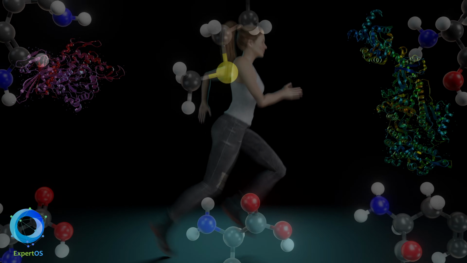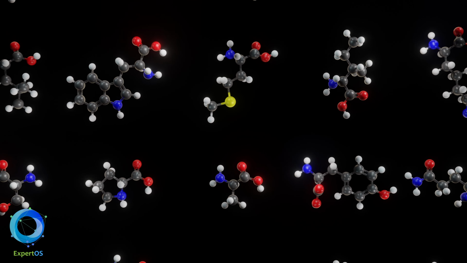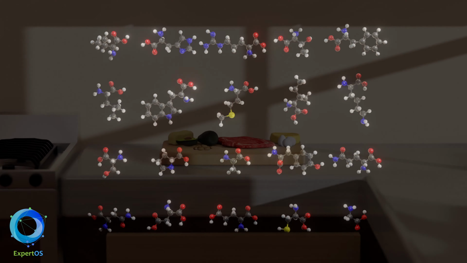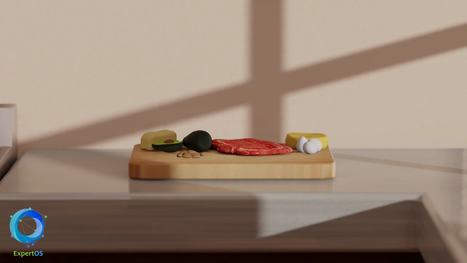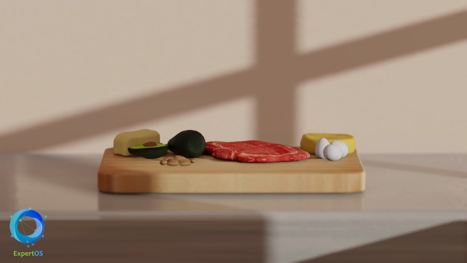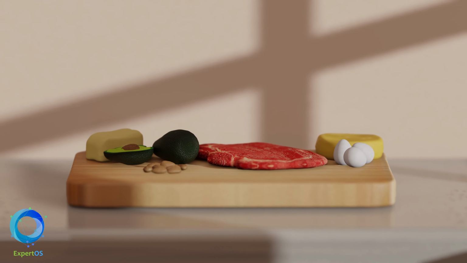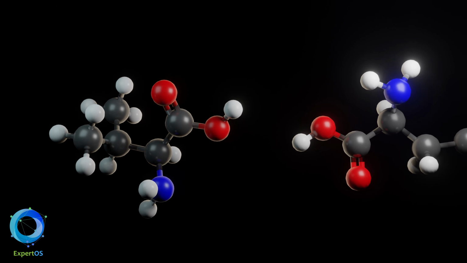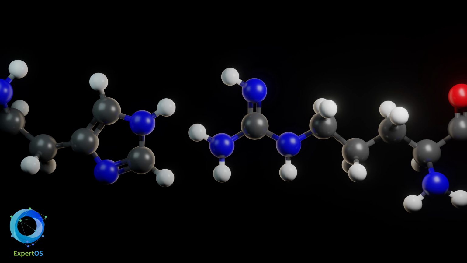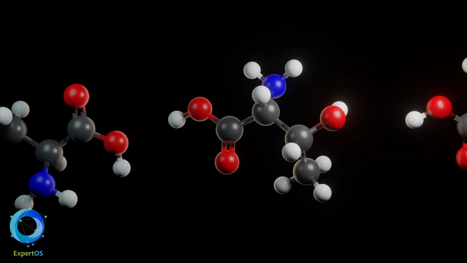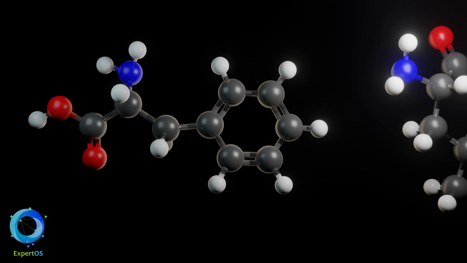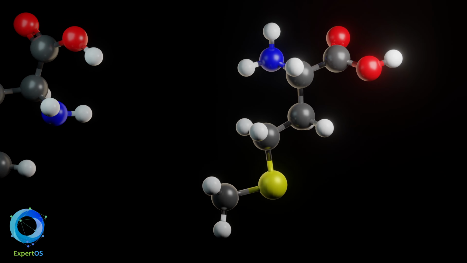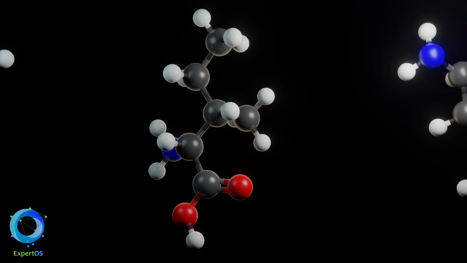Proteins are composed of amino acids. In nature, there are 20 amino acids necessary to form proteins. Of these 20 amino acids, 10 are essential, which are not synthesized by humans and therefore must be consumed. The essential amino acids are valine, histidine, arginine, threonine, phenylalanine, leucine, tryptophan, methionine, isoleucine, and lysine.